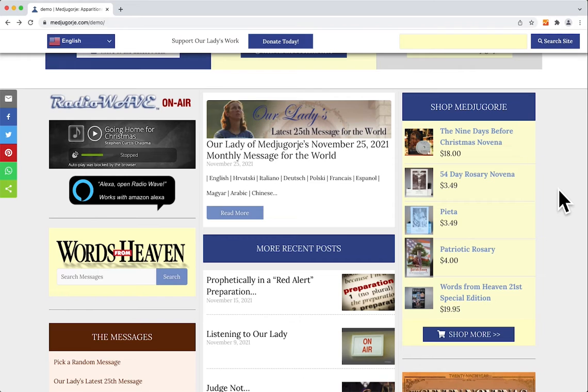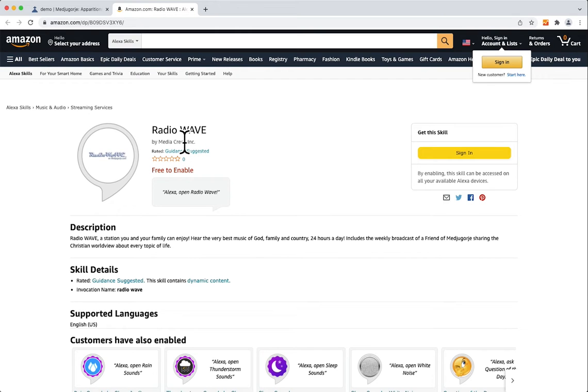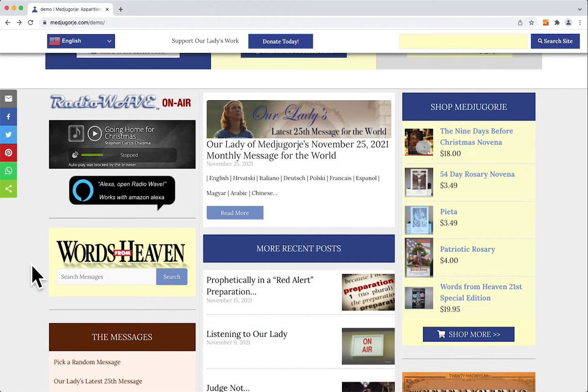Now to the content portion of the website. The Radio Wave player is here, and you can always find that player here. Something new that A Friend of Medjugorje has wanted to do for quite some time: a lot of our users have an Alexa device, or the Alexa app on their phone or tablet. Sometimes they're at work. If you click here, it will take you to Amazon and you can install the Radio Wave skill for your Alexa device.